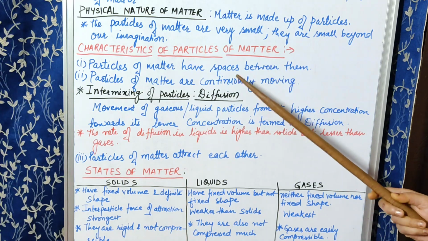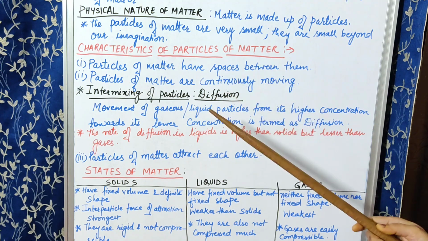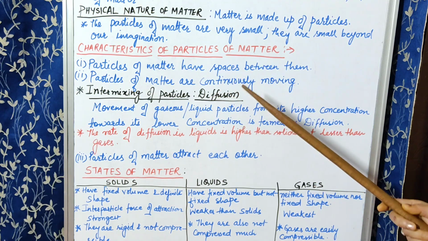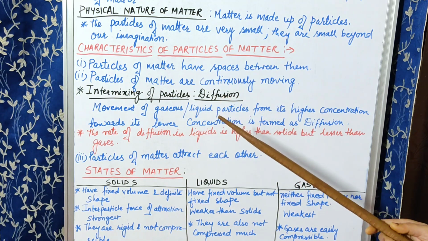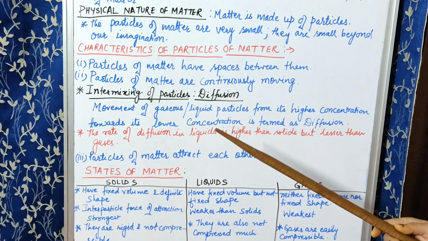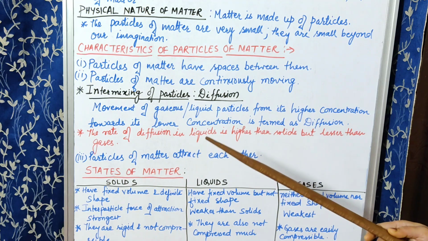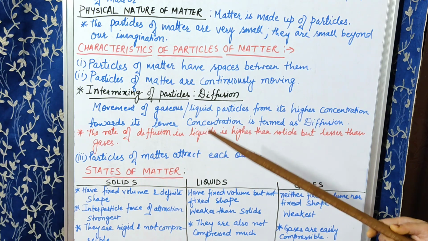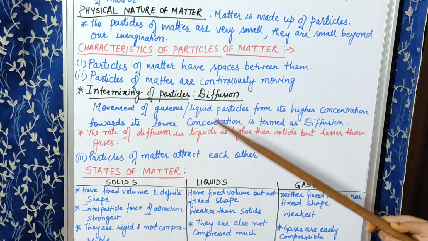You can explain it with one suitable example which you can do at your home also. If you add sugar or salt to a glass of water, after a certain time what will happen? The sugar or salt which is dissolved will disappear, which means these particles have settled down along with the molecules of the water due to spaces between them.